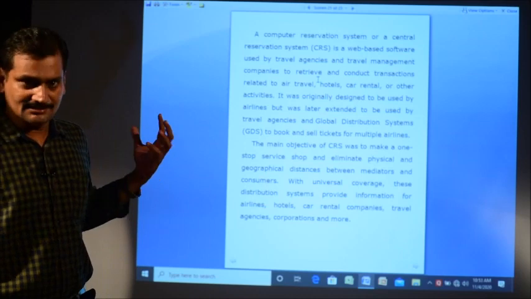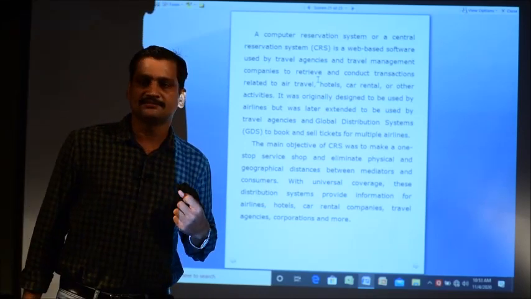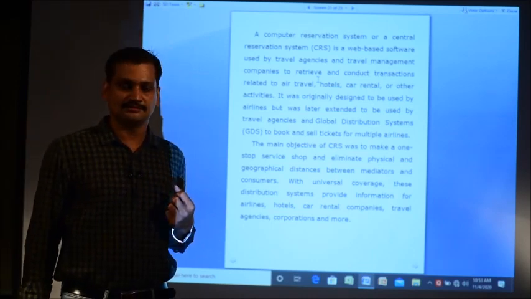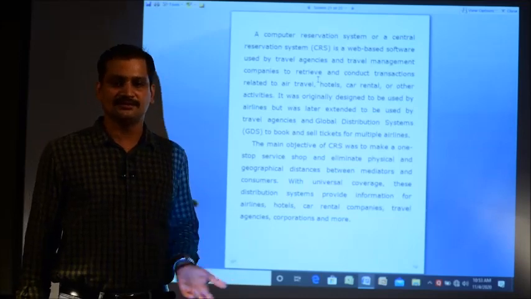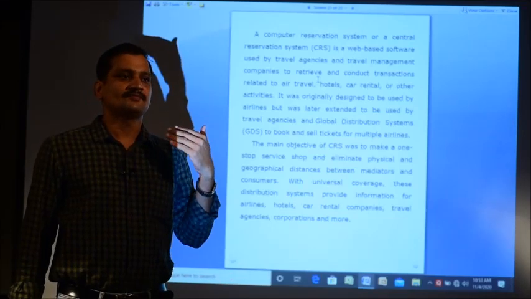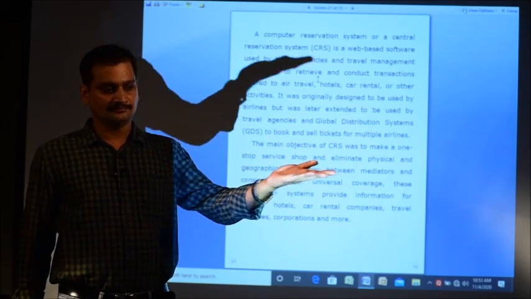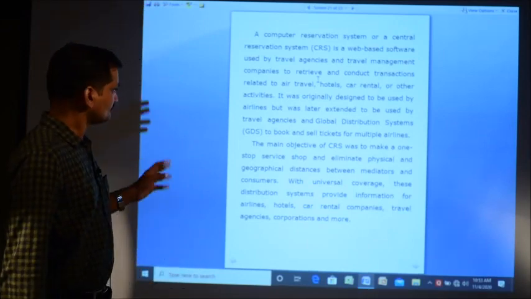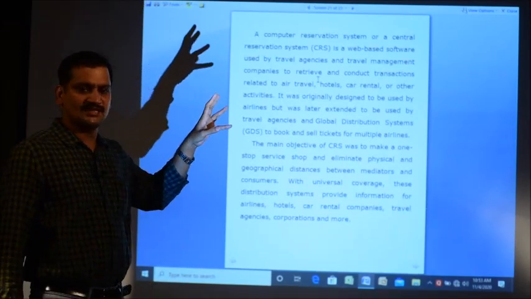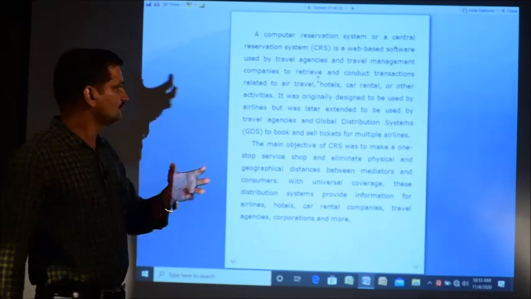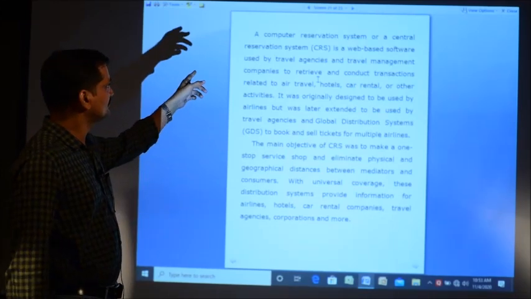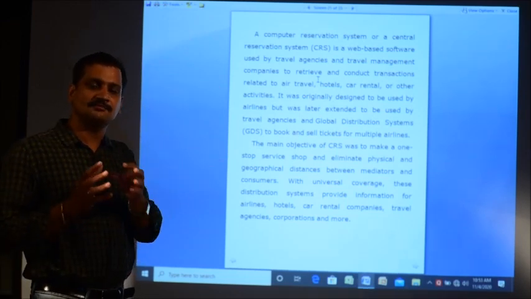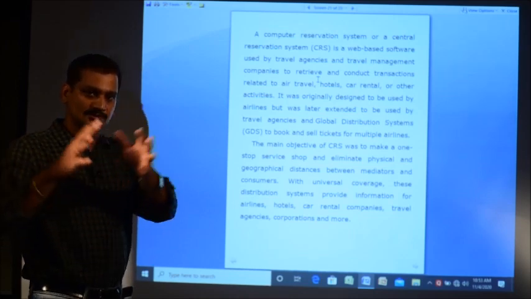So, basically, nowadays sitting at home we do all the reservations online. Maybe air ticket reservation, maybe railway ticket reservation, maybe hotel reservation, maybe booking vehicles for traveling. All those reservations can be done by using this software that is called a computer reservation system. In the initial days it was used for airline reservation, but over time it expanded to accommodate all these things.